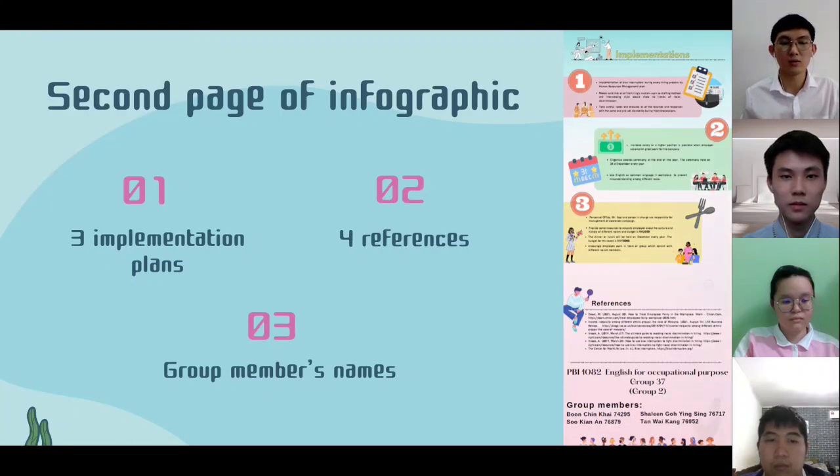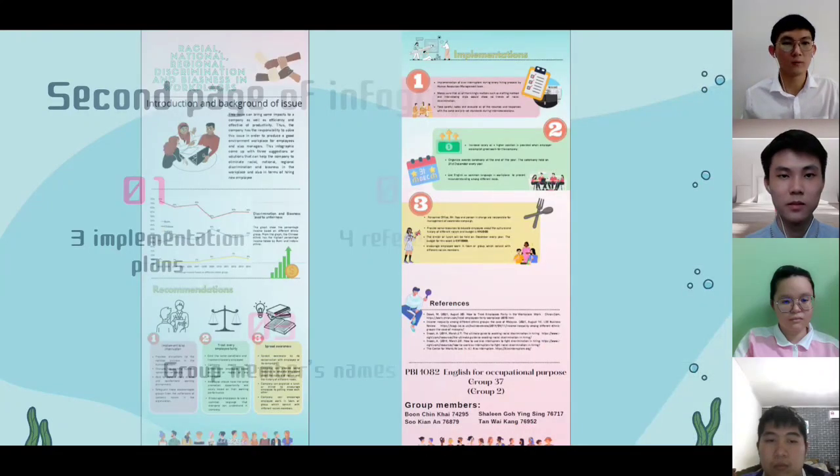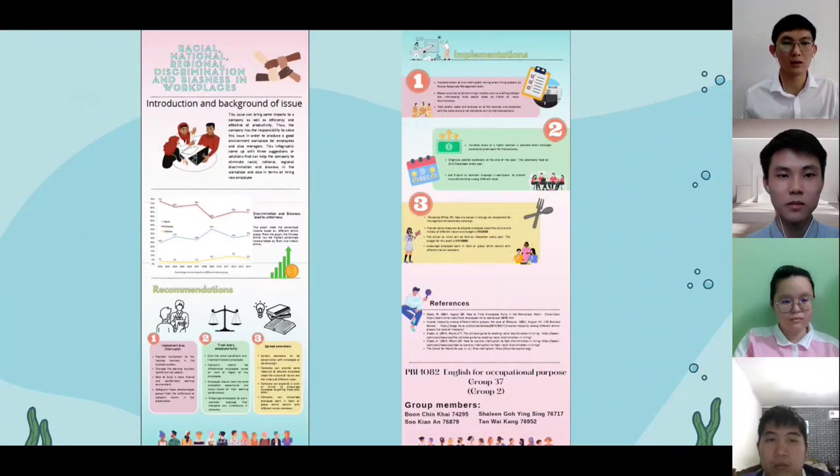For the design, we chose a very simple background, which is a gradient color background with 3 different colors: pink, white, and pale blue. As you can see, we use dashed lines to separate the parts so that our infographic seems neat and consistent. Besides, we also use different color frames